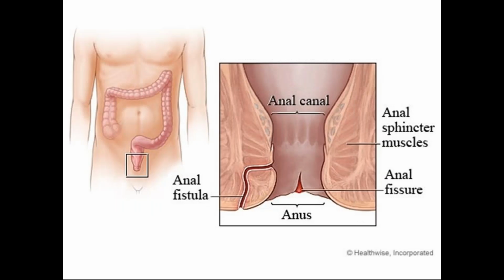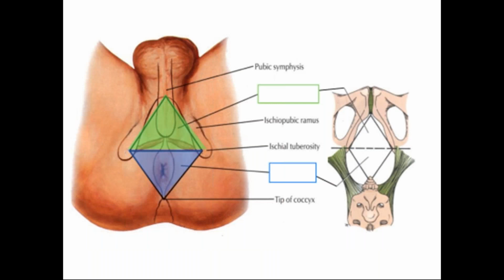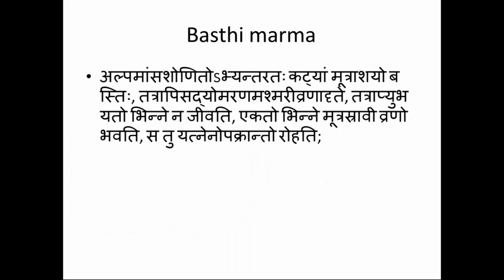Then anatomically speaking, just follow the PPT on the screen. You can see the anal canal they have given. Now, why the anal canal? If there is an injury to this Guda Marma, it leads to Sadhya Marma. This diagram shows the anal triangle. Are you getting the PPT slide? Now that blue color is the anal triangle, and that green color is the urogenital triangle. So this is the anatomical landmark.